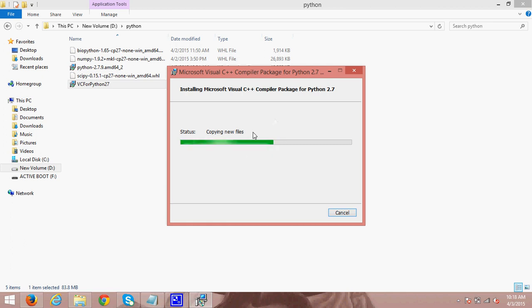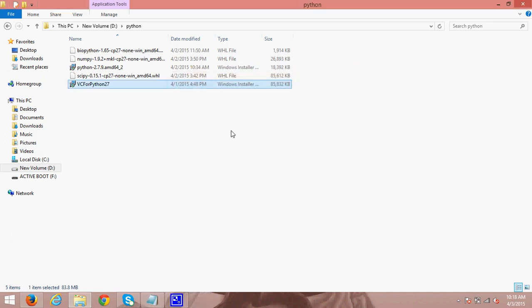It will take a while because this contains around 380 MB of files. Once this installation is complete, you can proceed with installing the packages. So yes, VC for Python is installed.